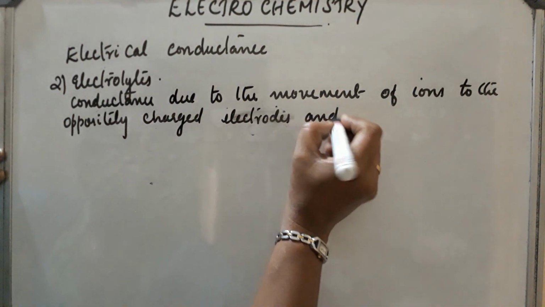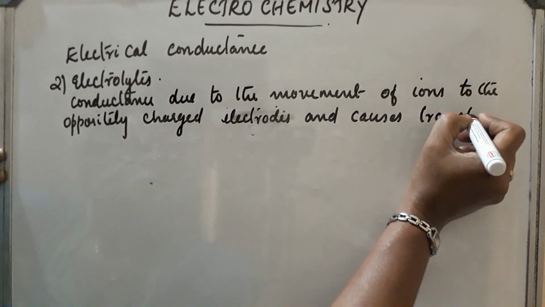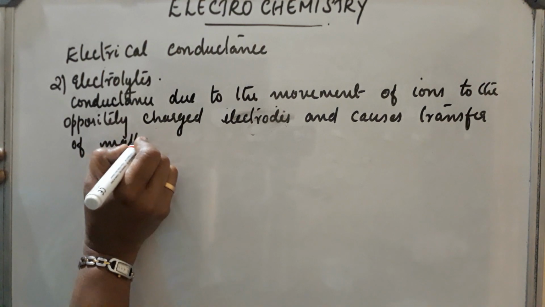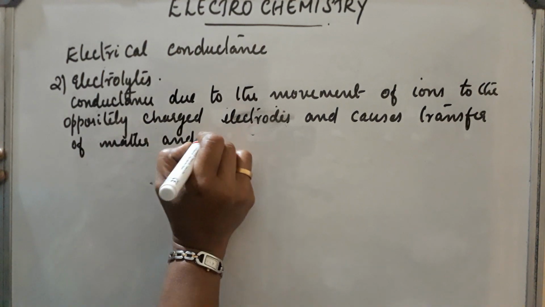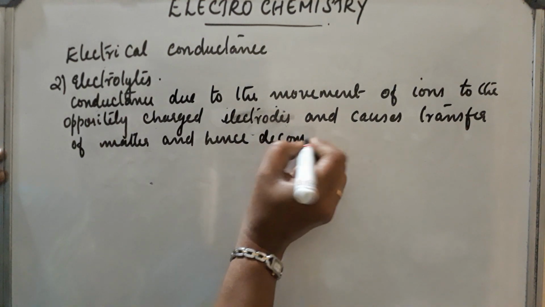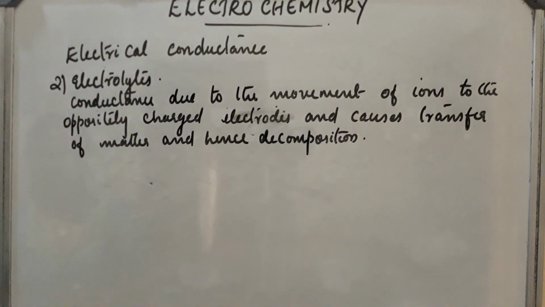And this causes transfer of matter and hence decomposition. For example, in the case of sodium, magnesium, etc., they are positively charged ions. They get deposited at the oppositely charged electrode. So we can obtain these elements during this process.